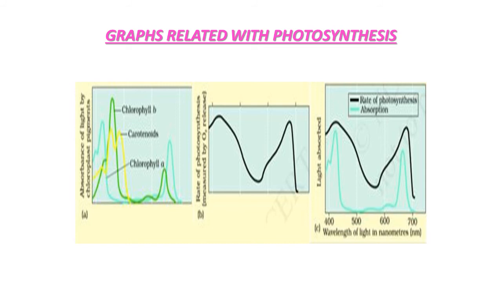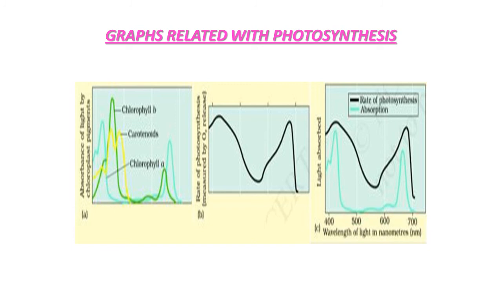Three different pigments you can study in this graph, shown in blue, green and yellow color as per the pigments present. Now, can you tell where the maximum peak of wavelength absorption of light is? Is it chlorophyll A or carotenoid or chlorophyll B? Now you can find out yourself.